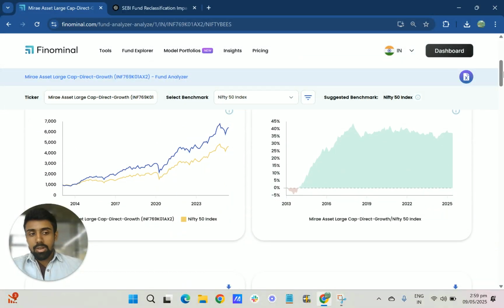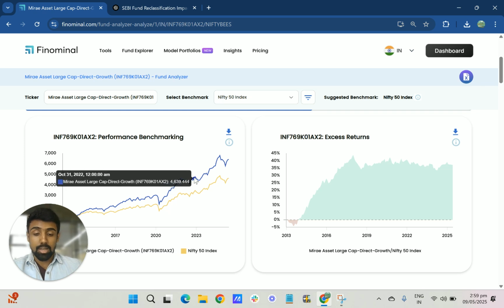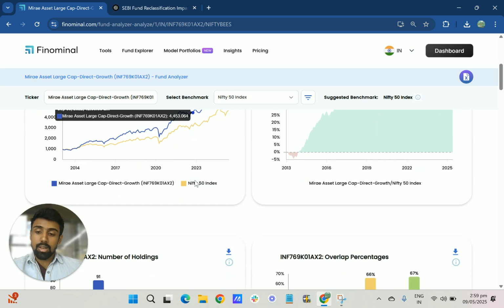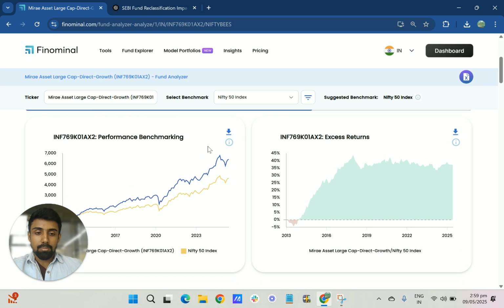So when I first came to this tab, I was like, okay, fine. Nifty 50 seems like the right benchmark here since it's a large cap fund. And when you look at it, this fund has clearly outperformed. But until you see the other chart where it shows the excess return, it's not so clearly evident, until you look at the trends here.